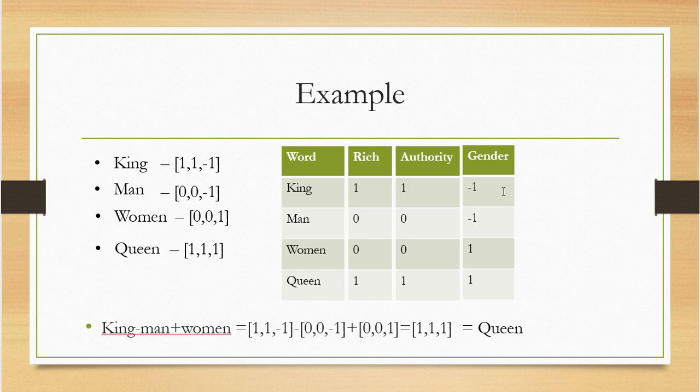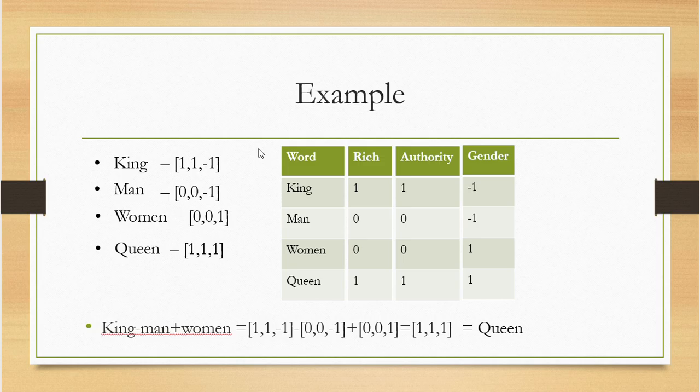King is male gender, so it's -1. Therefore, by considering these three properties for the word king, we made a vector 1, 1, -1. Here you can see the king can be represented with a 3D vector 1, 1, -1.